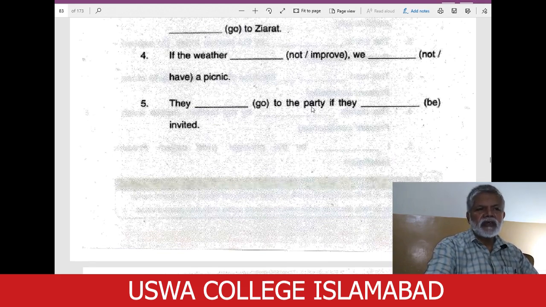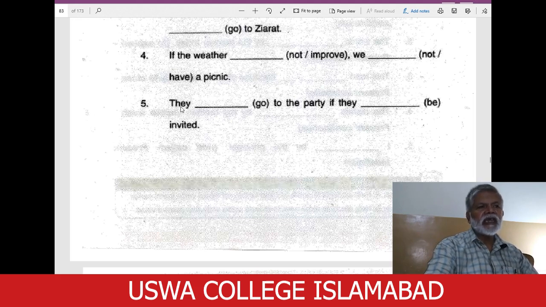Here, this clause is not conditional clause because it's not starting with if. Conditional clauses in first conditional usually start with if or some other conditional adverb. So this clause is actually the result clause.